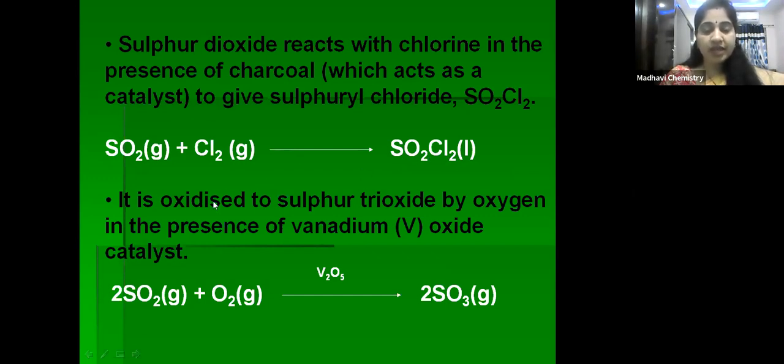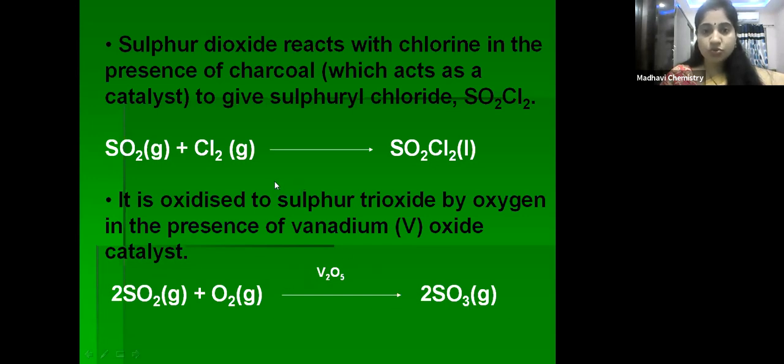Next, another reaction: it is oxidized to sulfur trioxide by oxygen in presence of vanadium pentoxide, which is a catalyst. Children, this reaction is very important. One of the steps in the contact process for the preparation of sulfuric acid is sulfur dioxide reacting with oxygen in presence of vanadium pentoxide, V2O5, and it gives sulfur trioxide.